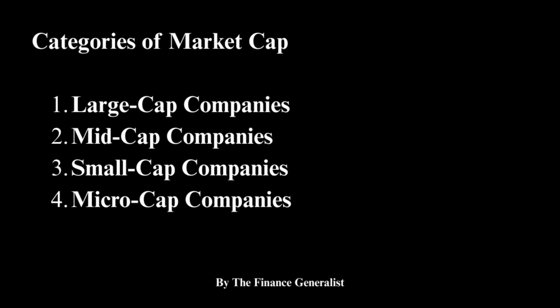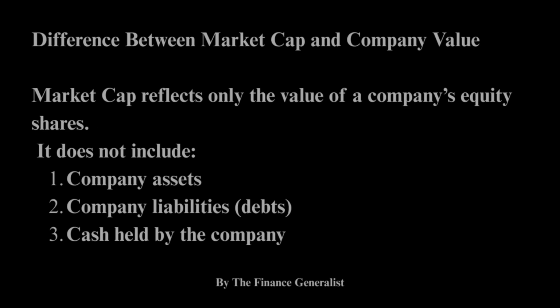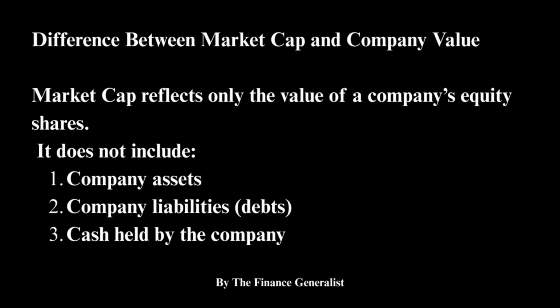Then the final category is micro cap. These companies are very small compared to all three. They might have a market cap of less than 100 to 50 crores. The probability of these companies becoming large cap or mid cap is very small, and the probability of these businesses not working out is very high. Because of this, it becomes a very risky investment. Then comes the difference between market cap and company value.